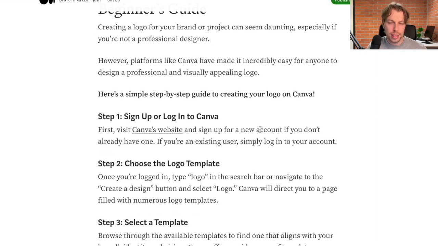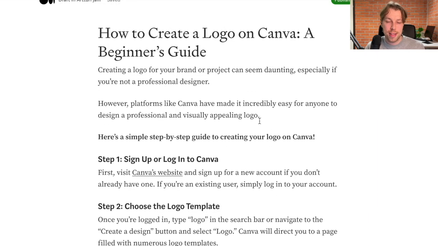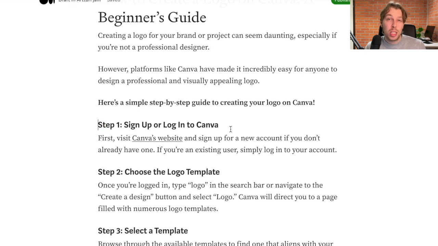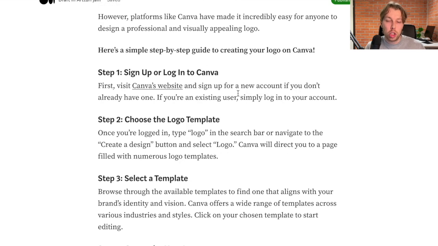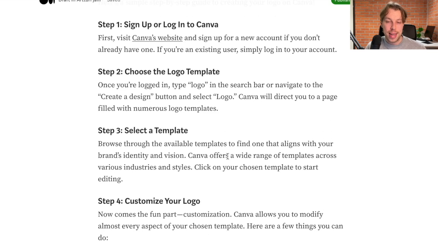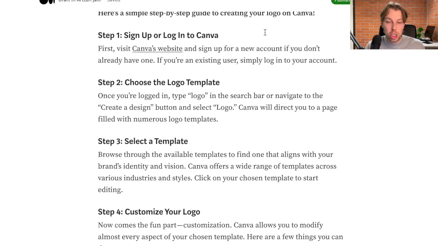Now, then the next problem that I notice is that you have all these steps here, but you don't really have images that support the learning here. So what you should do is you should actually complete each and every single one of these steps. And that is exactly what I did. So I signed up to Canva and I actually did all of these steps that ChatGPT told me to do.